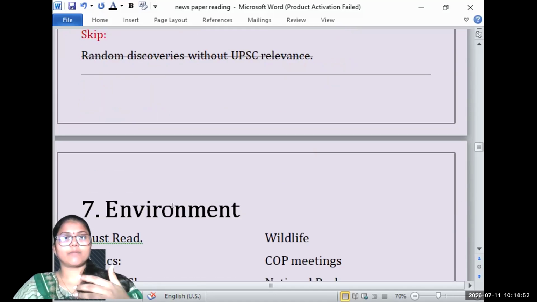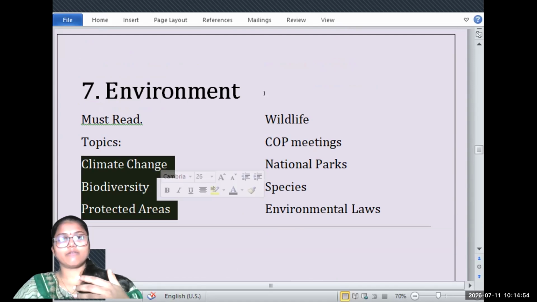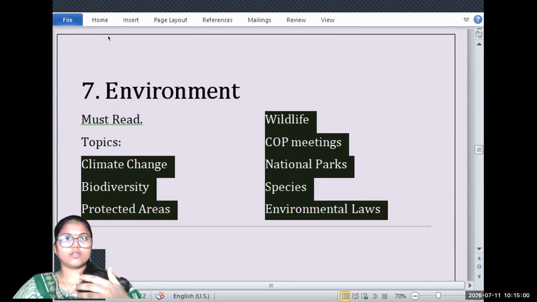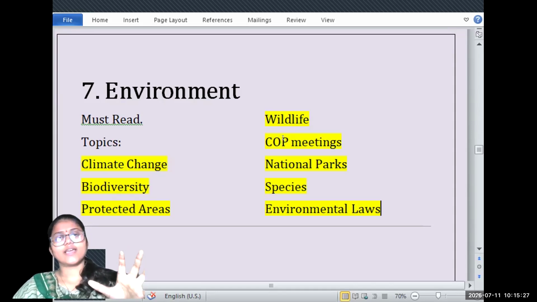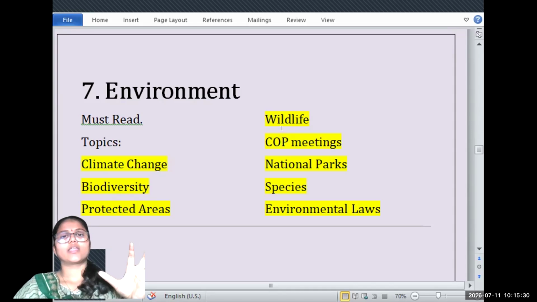Then comes the environment part. We have the syllabus and PYQs to refer to, but the most important thing is to highlight information related to climate change, like El Nino. If there is an article related to biodiversity, in situ, ex situ projects, or any committee, such as the Gadgil Committee on the Western Ghats, protected areas, wildlife, safeguarding elephants, elephant corridors, and COP meetings.